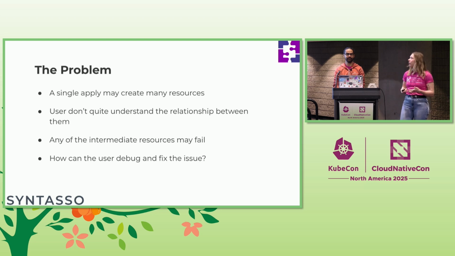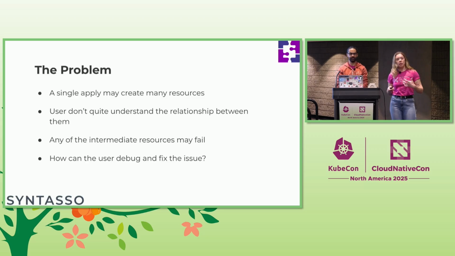And the problem was, that single apply that happened could make many, many resources. And those all fan out, and they have connectivity between them, but the user doesn't understand the relationship. They don't know which thing spawned another thing, and which that thing spawned somewhere else, and how do I come back up the stack again? And what happens if one of those things fails? What happens if multiple of those things fail at the same time? You can get misdirected really, really easily. So how can you debug and fix the actual issue that you're trying to fix here?